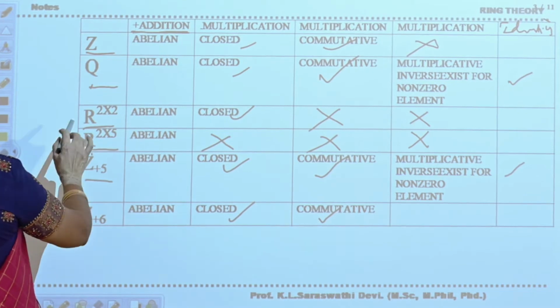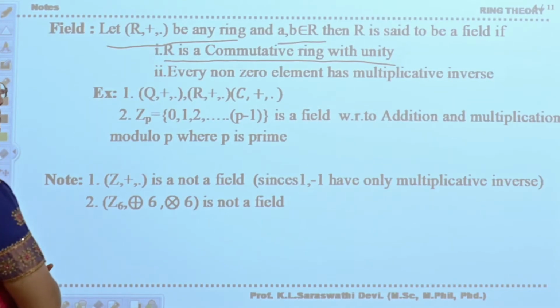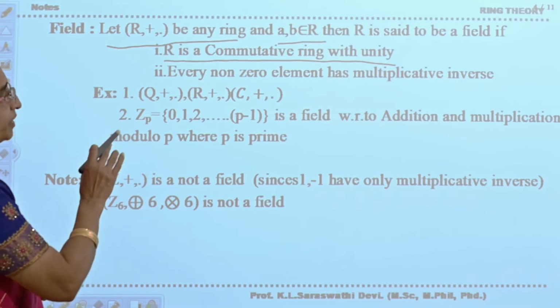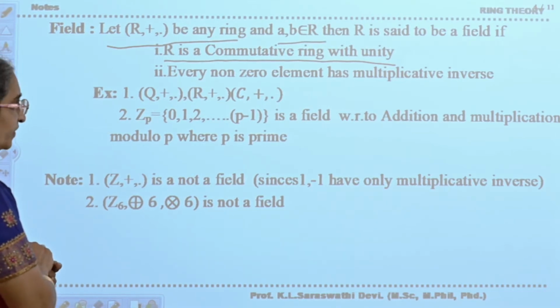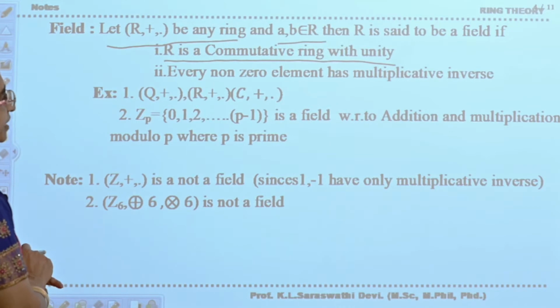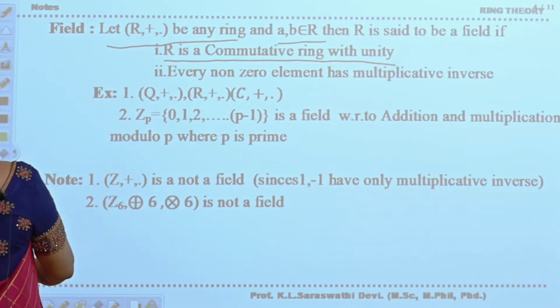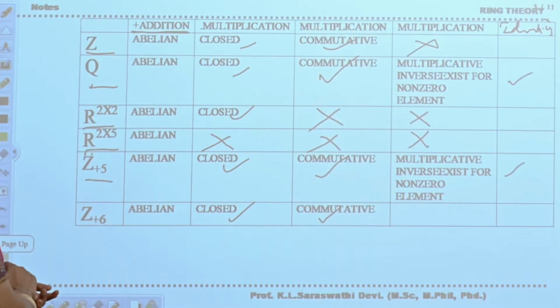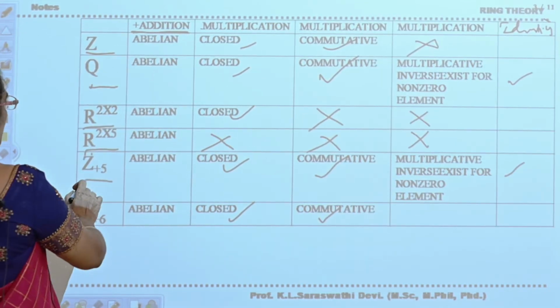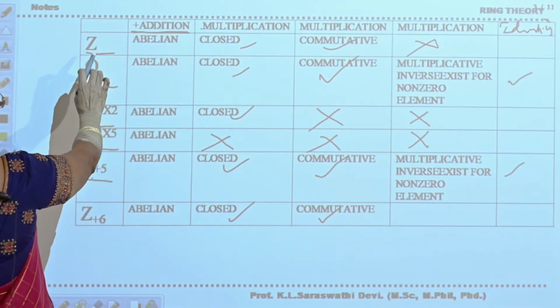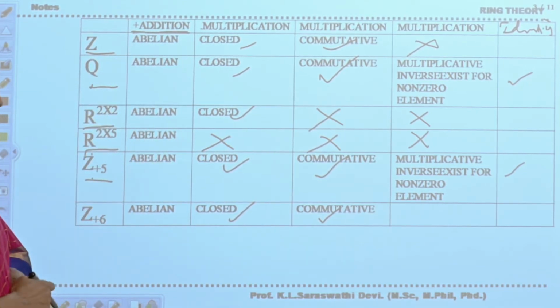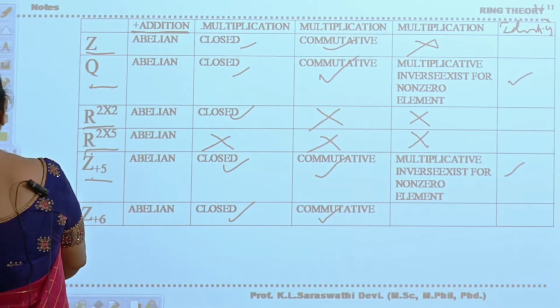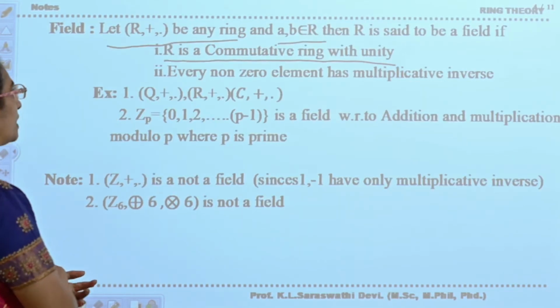Now the first property, these 3 satisfy. What is the first property? R is a commutative ring with unity. Second property: every non-zero element has a multiplicative inverse. If you see the previous slide again, only in Z5 and Q does every non-zero element possess a multiplicative inverse. Therefore these two will become fields and all the others are not fields.